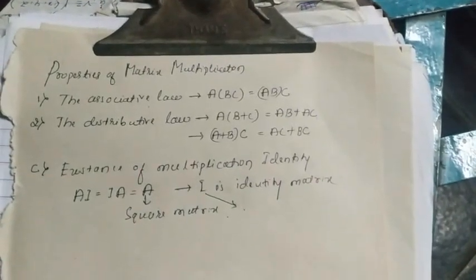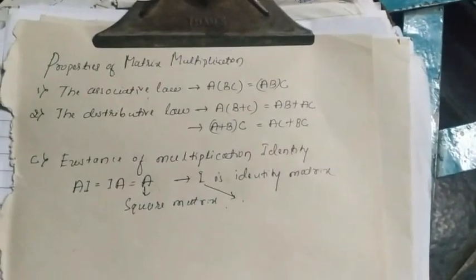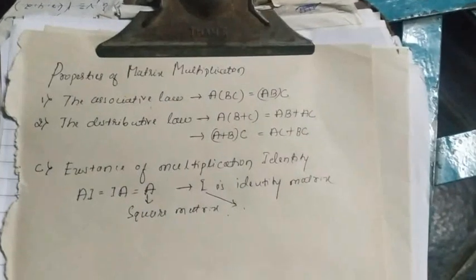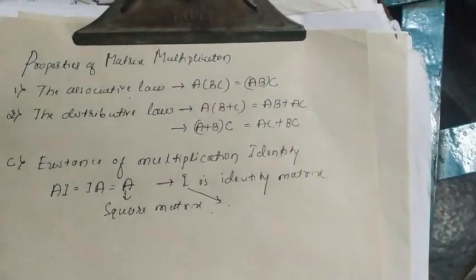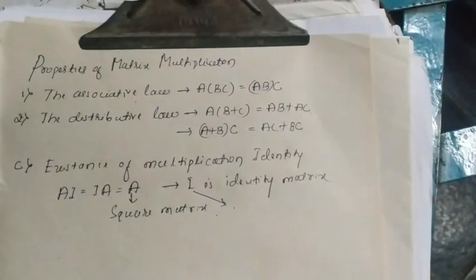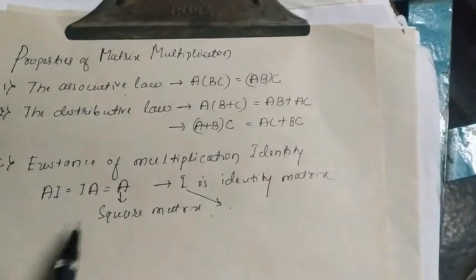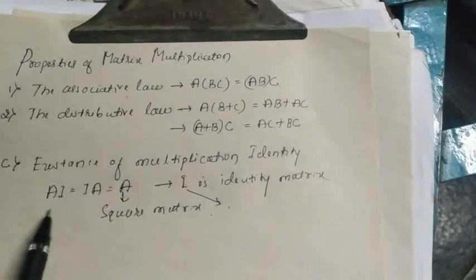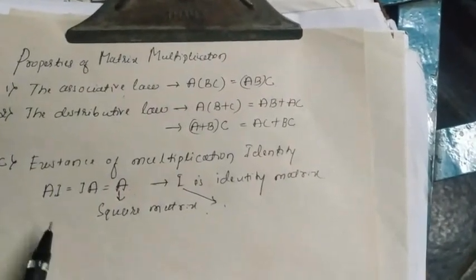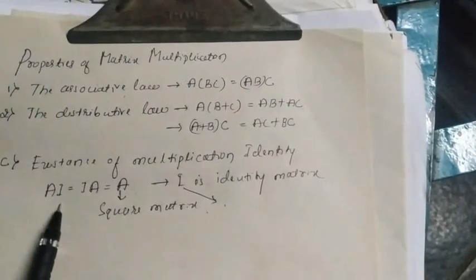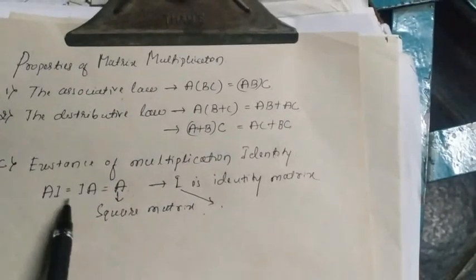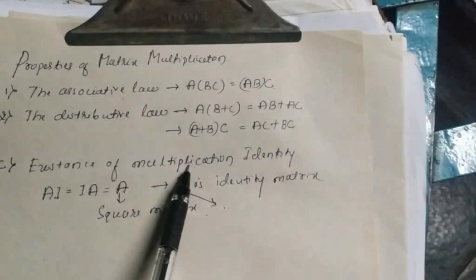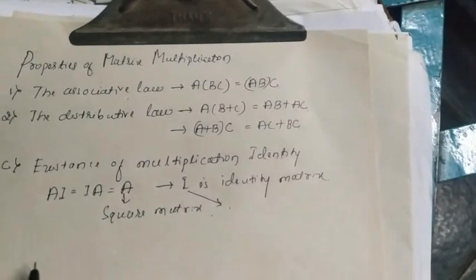Already you know that the identity matrix of order 2 into 2 is 1 0 0 1, and in 3 into 3 it is 1 0 0, 0 1 0, 0 0 1. So here we have to consider that A is the square matrix, where I is the identity matrix in the matrix multiplication.